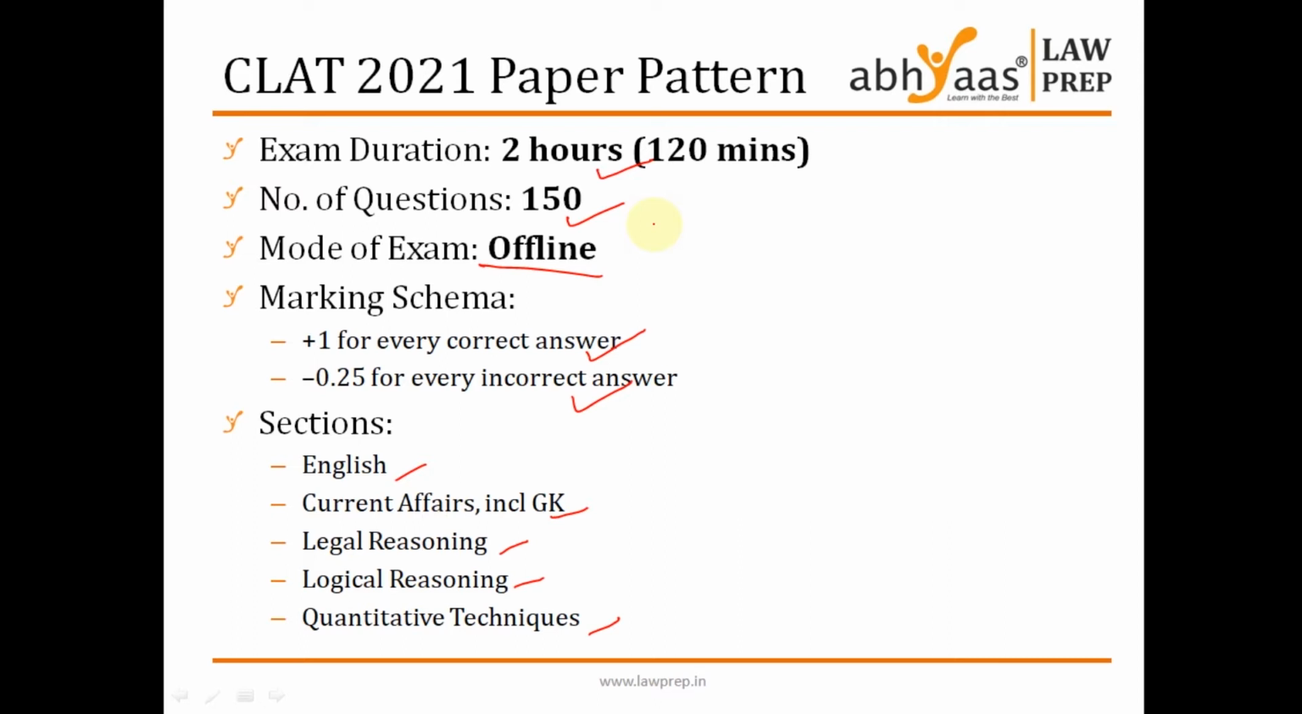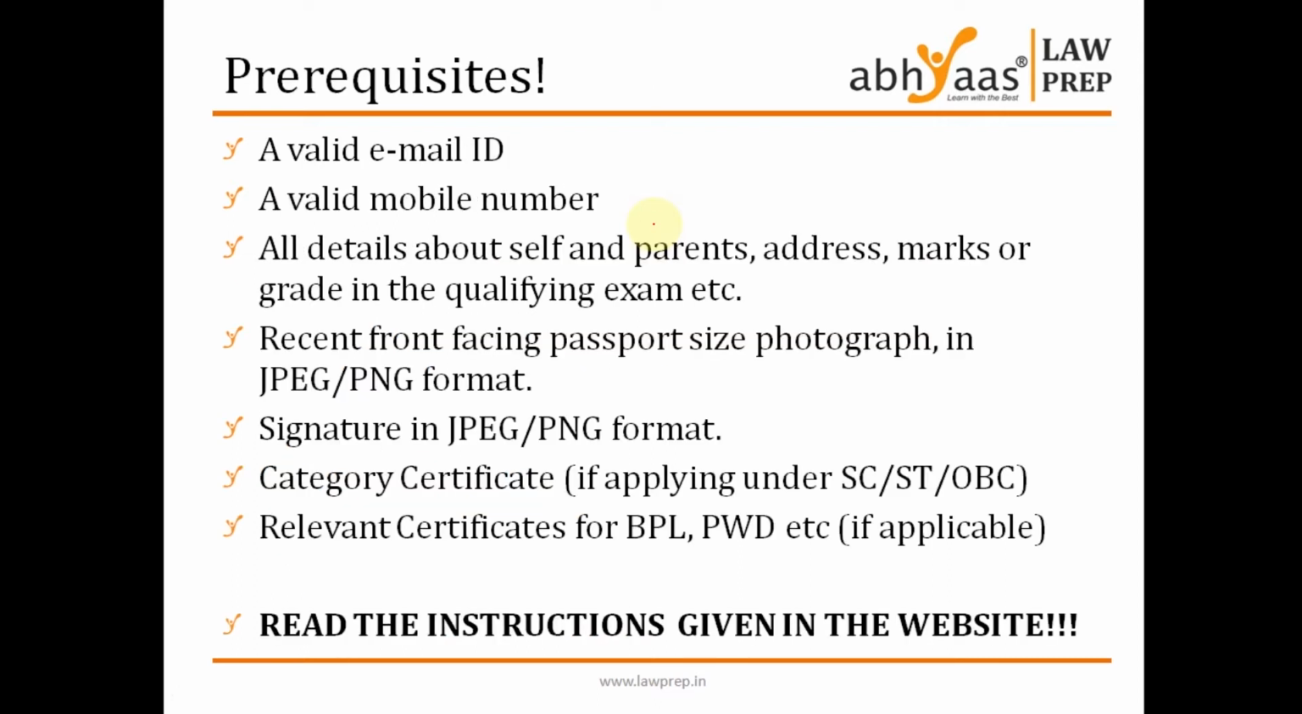Right. Now, moving on to the application form, a few things that you need to have ready before you begin filling the online application form. Let's take a look at these. So you need to have a valid email ID and a valid mobile number for sure. Now, email ID, ensure you use one which you regularly check.